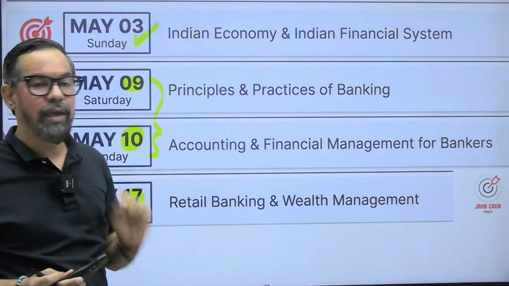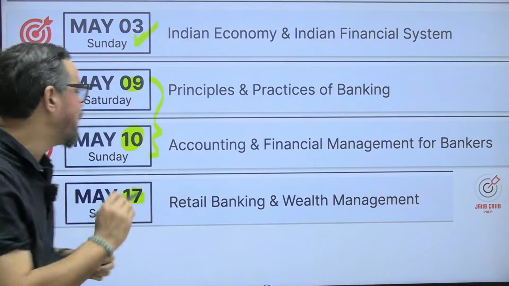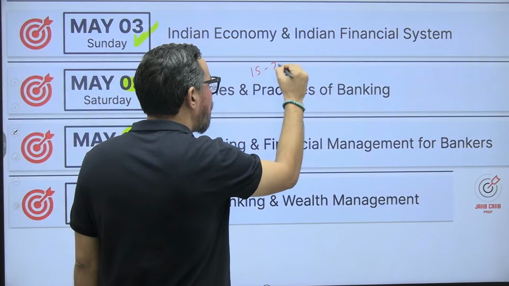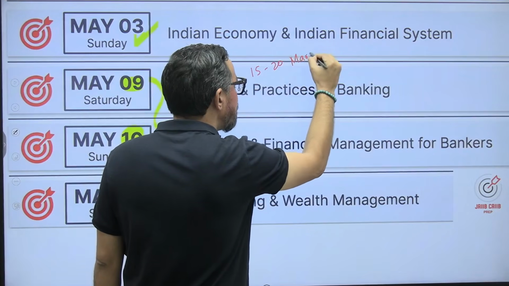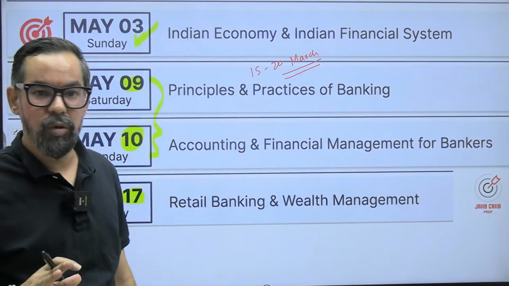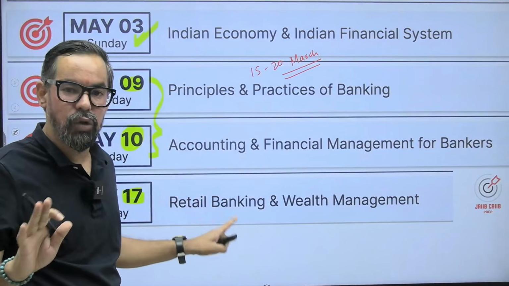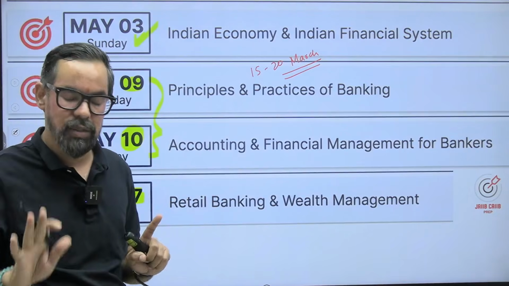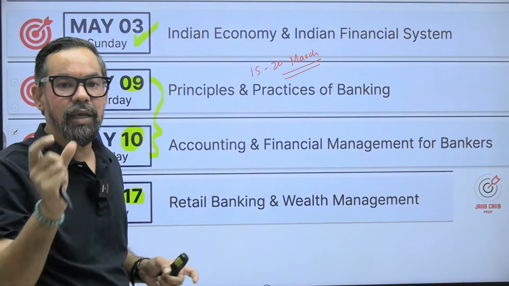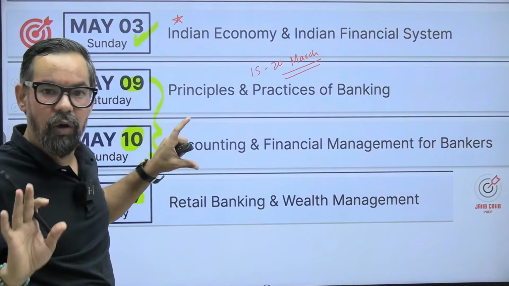So when it comes to INIFS and AFM, if you start these two and set a target of completing these two subjects by 15th of March, or 15th to 20th of March, then in the next 15 days you can focus on PPB. Then in the first week or first 10 days of April you will complete your RBWM, right? That is manageable. Then you will do one revision, and finally in the exam week you will be revising your INIFS.